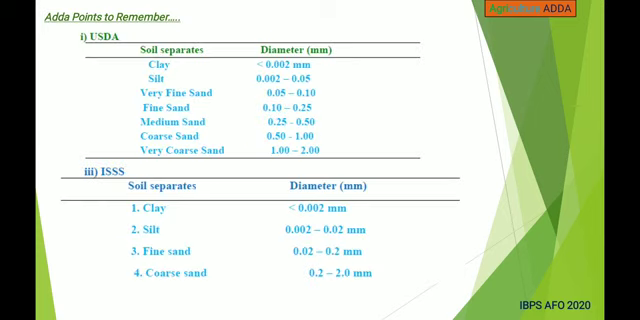This is the table according to USDA and IEEE. In case of USDA, clay particles diameter is less than 0.002, silt is 0.002 to 0.05, and very fine sand means 0.05 to 0.1, fine sand is 0.1 to 0.25, medium sand 0.25 to 0.5, coarse sand 0.5 to 1, very coarse sand 1 to 2 mm. According to IEEE, clay less than 0.002, silt 0.002 to 0.02, fine sand 0.02 to 0.2, coarse sand 0.2 to 2 mm.